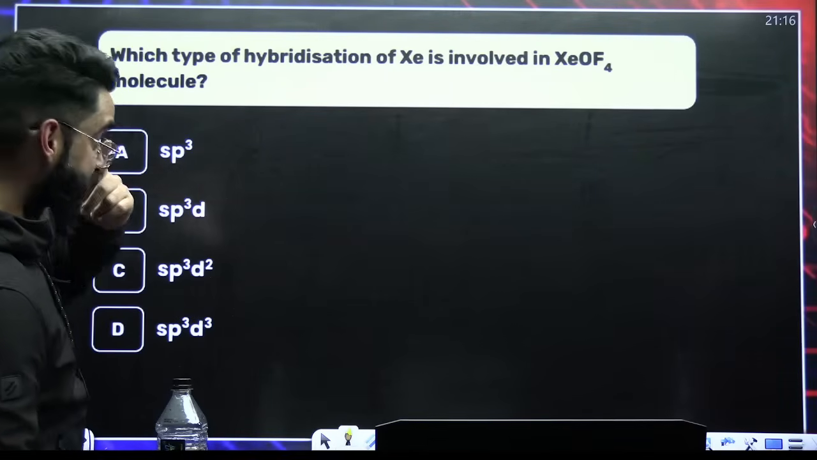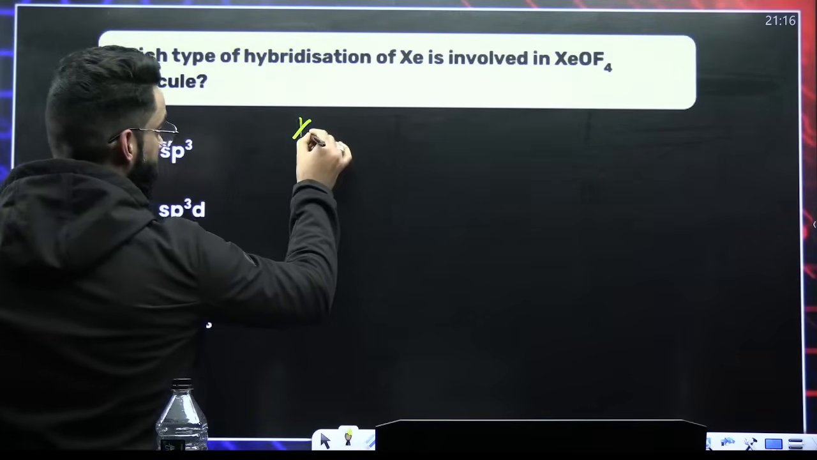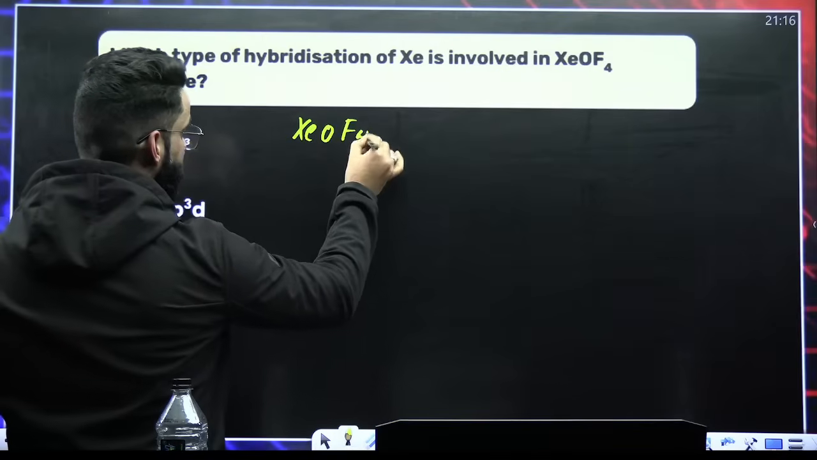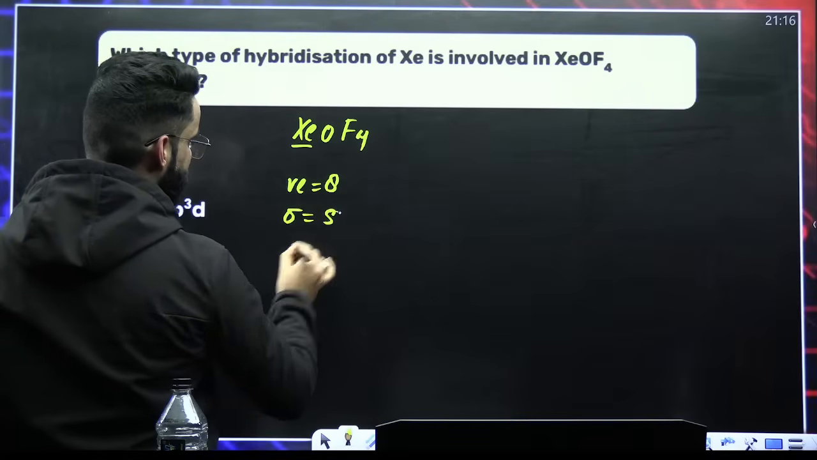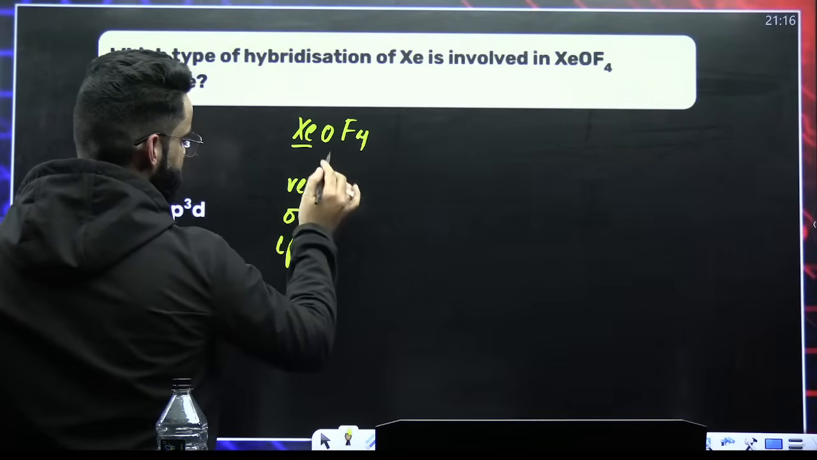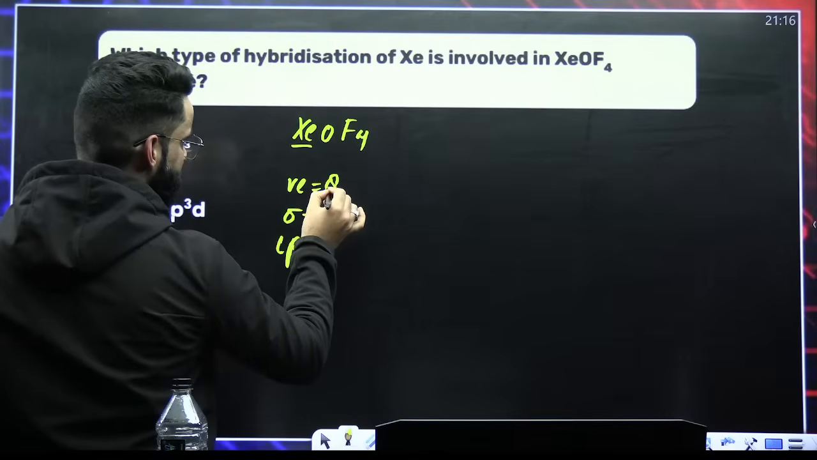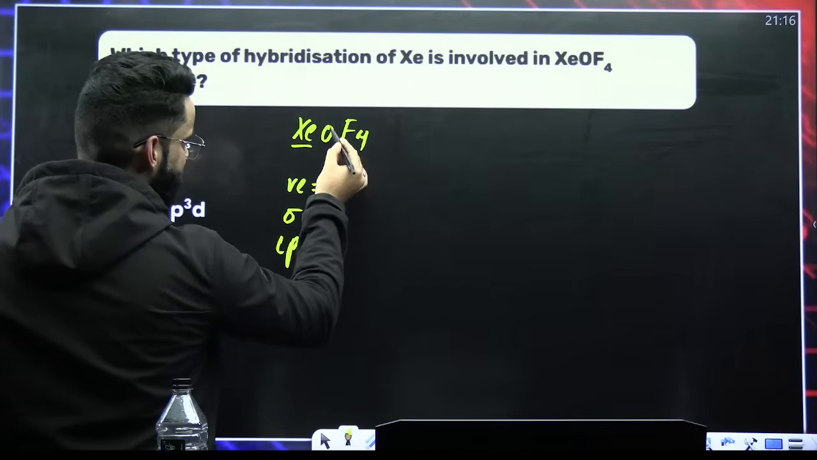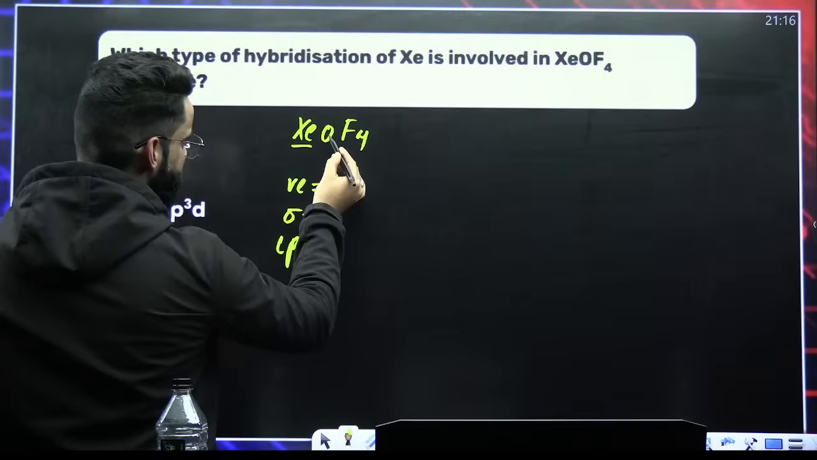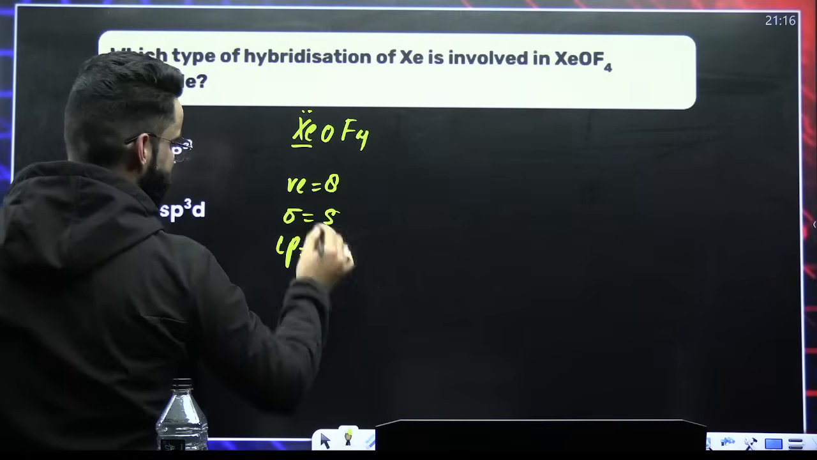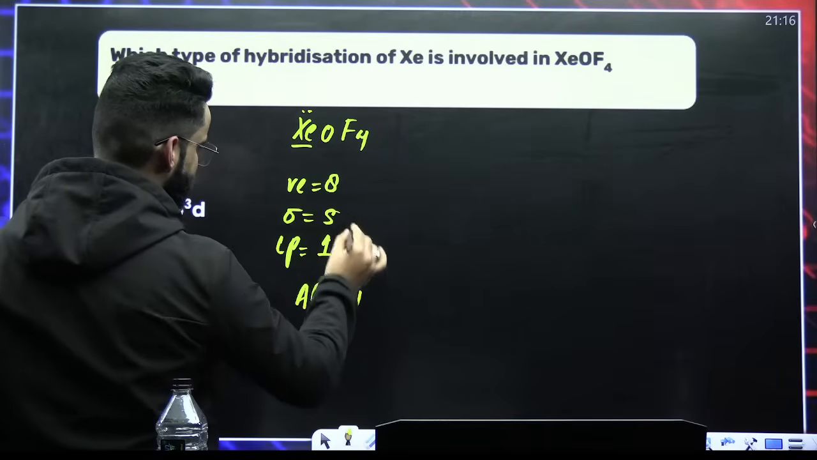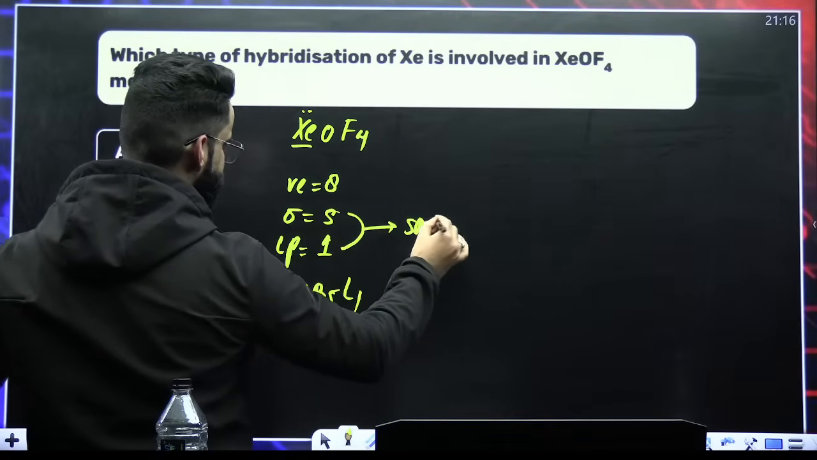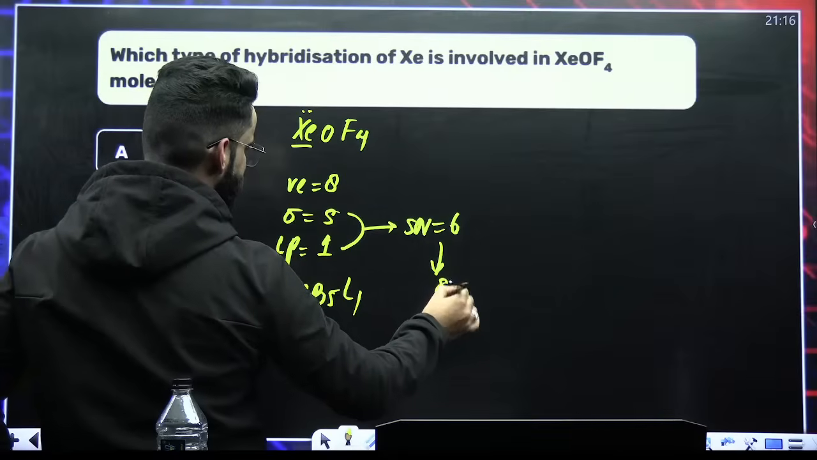Hybridization of xenon in XeOF4. Xenon, how many valence electrons? 8. How many surrounding atoms? 5. How many lone pairs? See, it had 8 valence electrons, out of which 4, and oxygen is divalent, so 4 plus 2, 6 are used. So 1 electron pair is left as such. So the type is AB5L1. Or you can say the steric number is going to be 5 plus 1, 6. If the steric number is 6, it's going to be sp3d2.